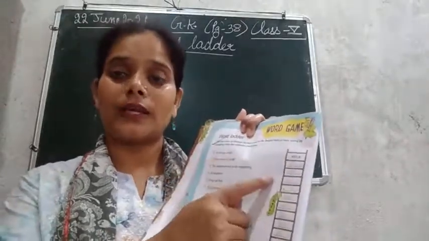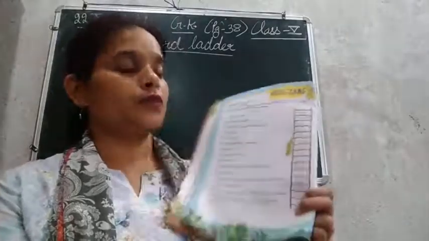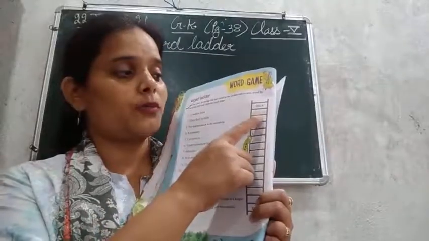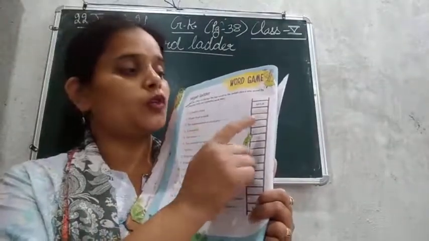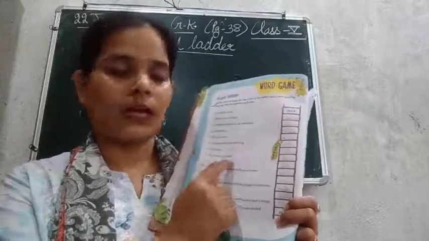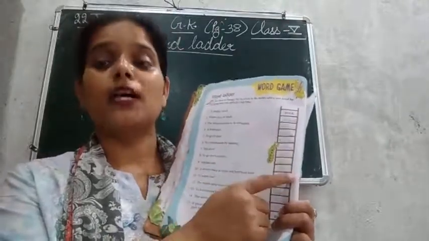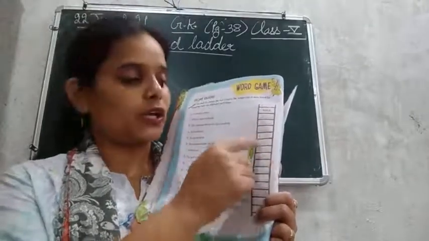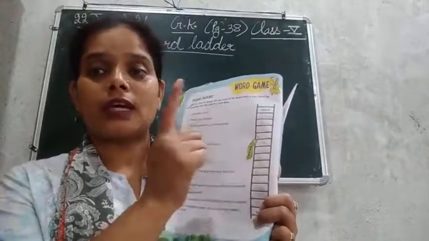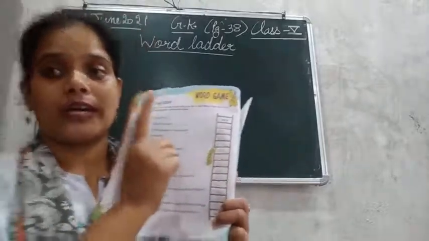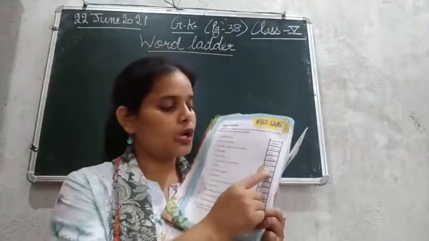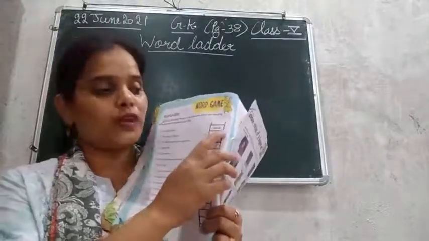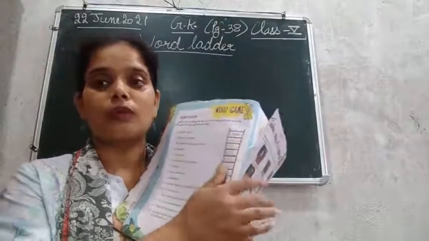Just one thing we need to do very carefully: at every step we can change only one letter from the previous word. तो देखिए, ये हमारे पास clues दिए हुए हैं, clues से हमें answer बनाना है, but जो important चीज हमें ध्यान रखनी है कि हर एक word में we can change only one letter. हम एक ही alphabet change कर सकते हैं from the previous one. जैसे कि यहाँ पे milk है, so here we can change any one alphabet from the milk. The rest three will be same.